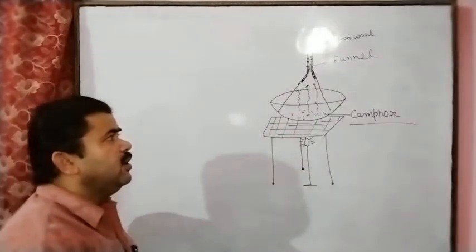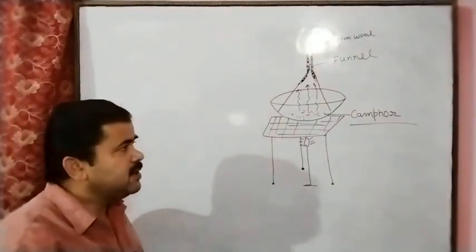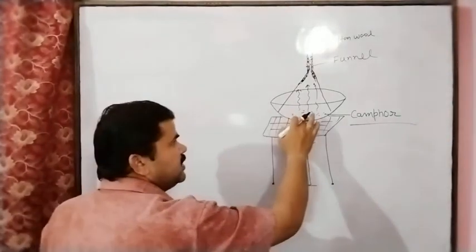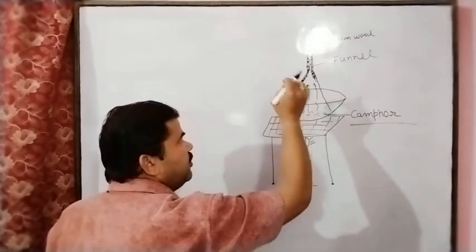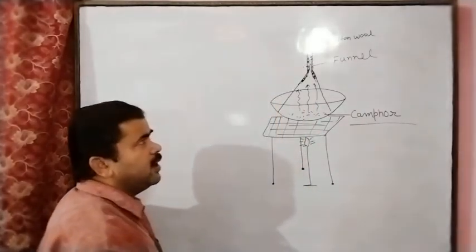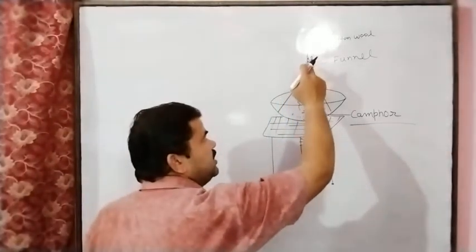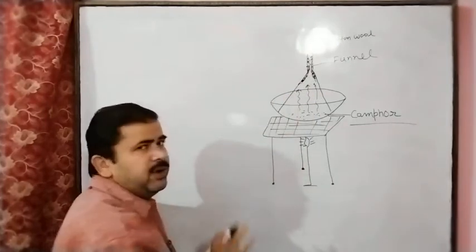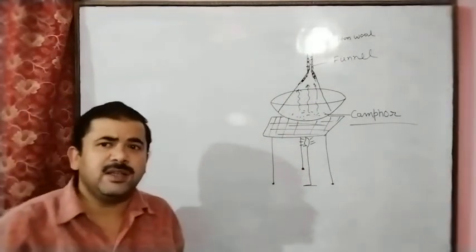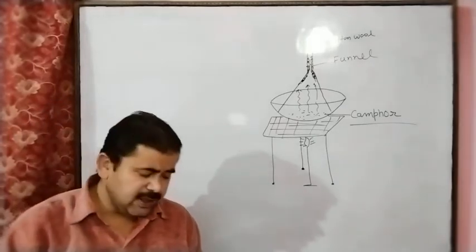And if you observe this, this is also camphor. It means solid camphor changed into the gaseous form, and this gaseous camphor deposited at the cooler part of the funnel in the solid, powder form, and this is also camphor. So there is no change in the substance. This experiment also proved that it is a physical change.